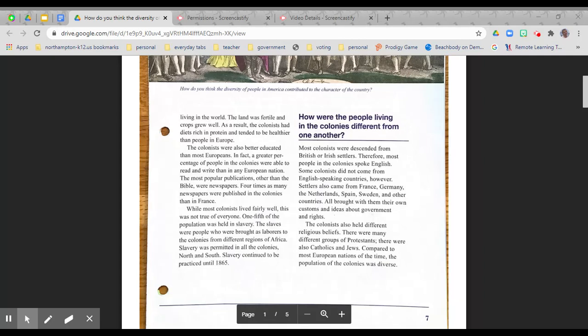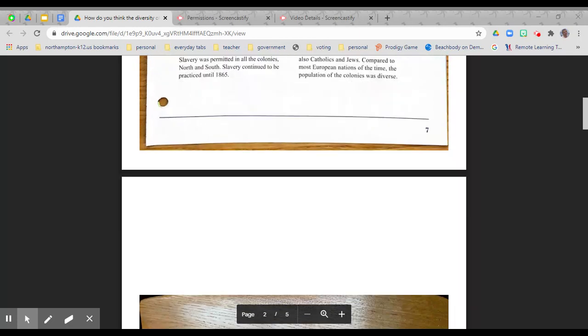The colonists also held different religious beliefs. There were many different groups of Protestants. There were also Catholics and Jews. Compared to most European nations of the time, the population of the colonies was diverse.